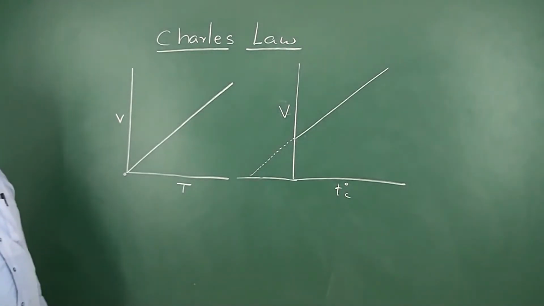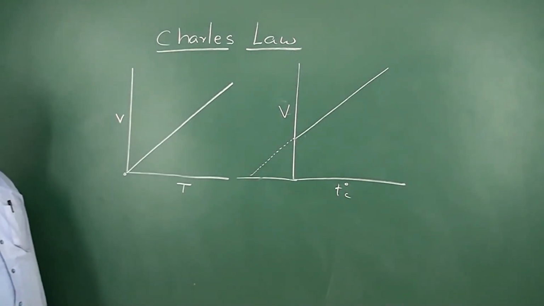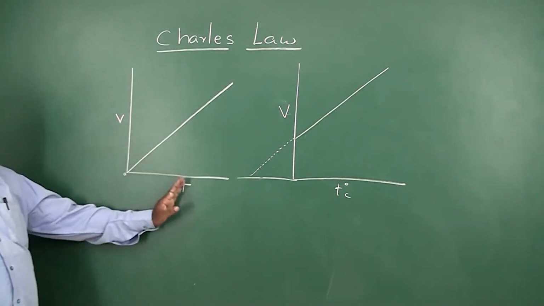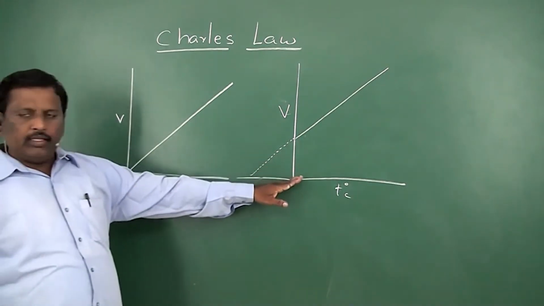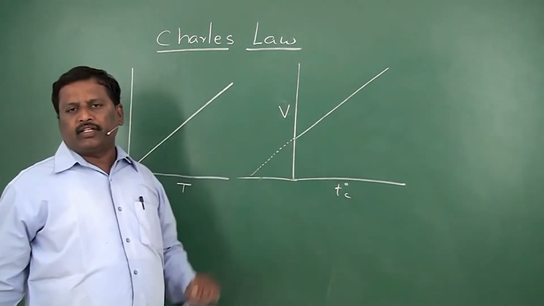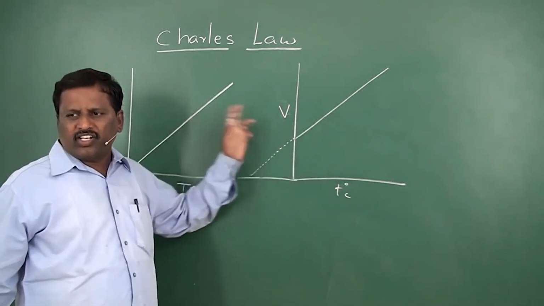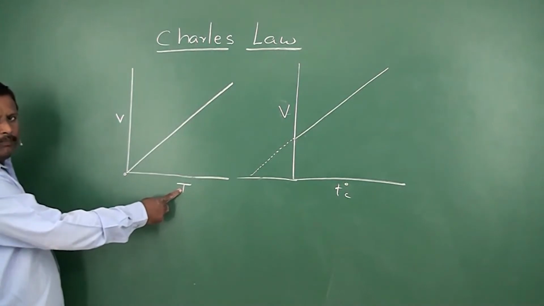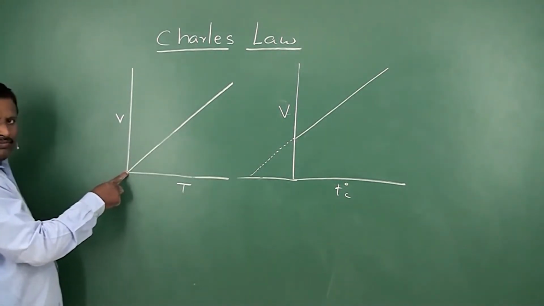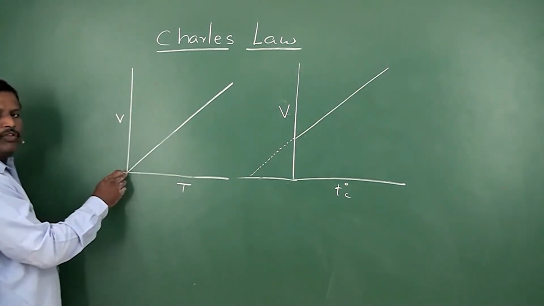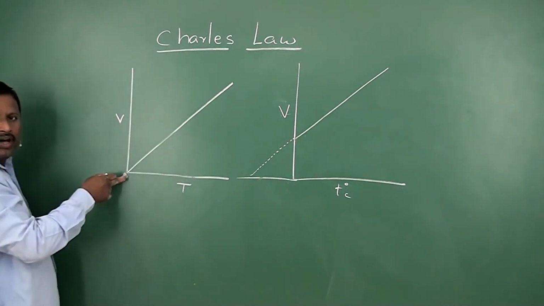Now let us observe the graphical representation of Charles' law. Here I have two graphs. In the first graph, I have plotted the volume of the gas against absolute temperature, whereas in this graph, I have plotted the volume of the gas against centigrade temperature. In both cases, I got a straight line. The difference is, when temperature is taken on the absolute scale, it goes through the origin. That means the volume of the gas will become 0 when temperature becomes 0. That's why it goes through the origin.